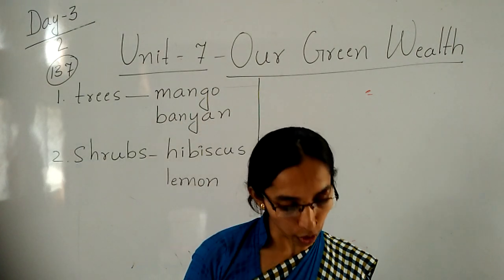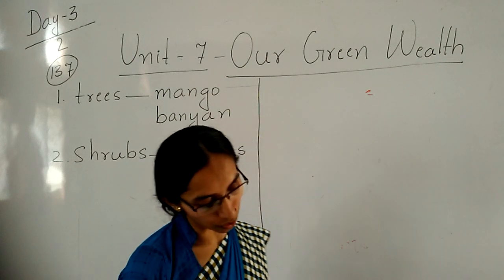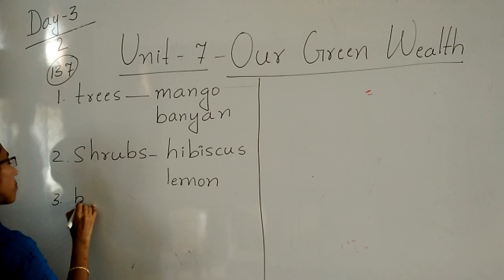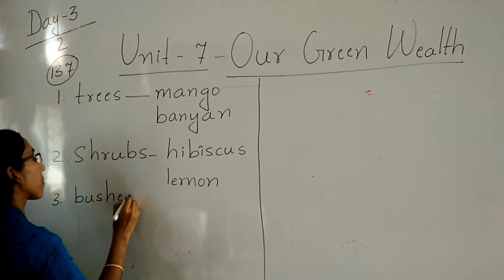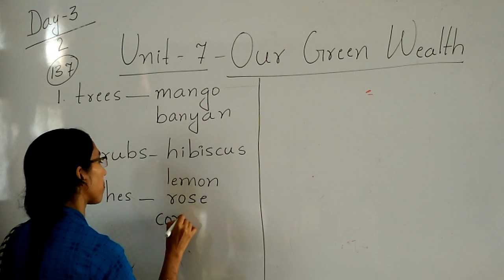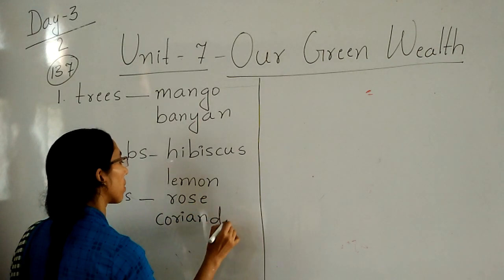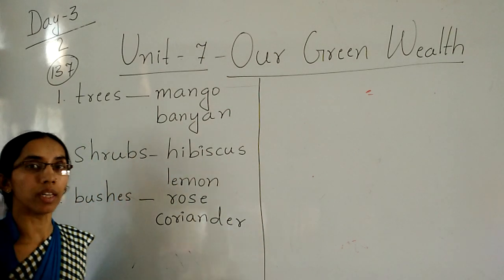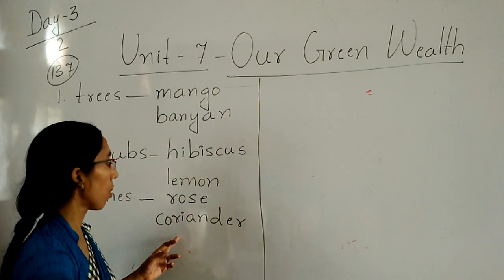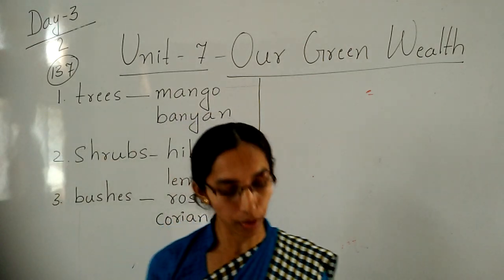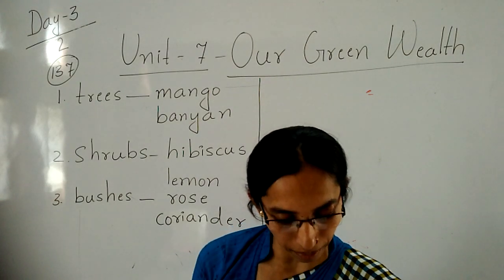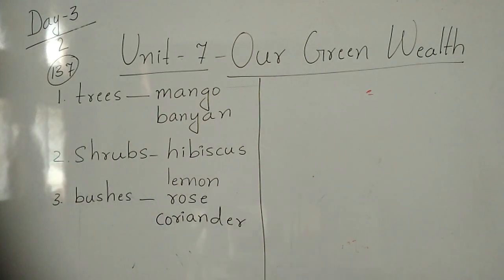Next, bushes. Bushes, you can write the rose plant or coriander. Bushes. Rose and coriander. So hibiscus, you know it, children, hibiscus flower. That's what you say, no? That is called hibiscus. Coriander, kothumber sappu you say, no? That is called the coriander. Down they had given the creeper. You can see, children, here.